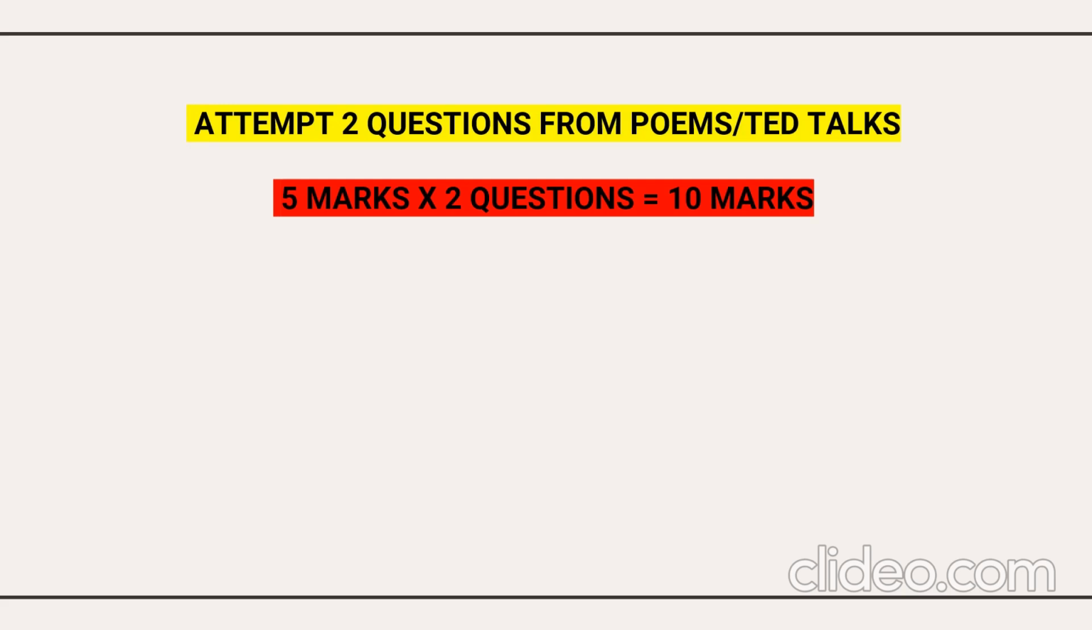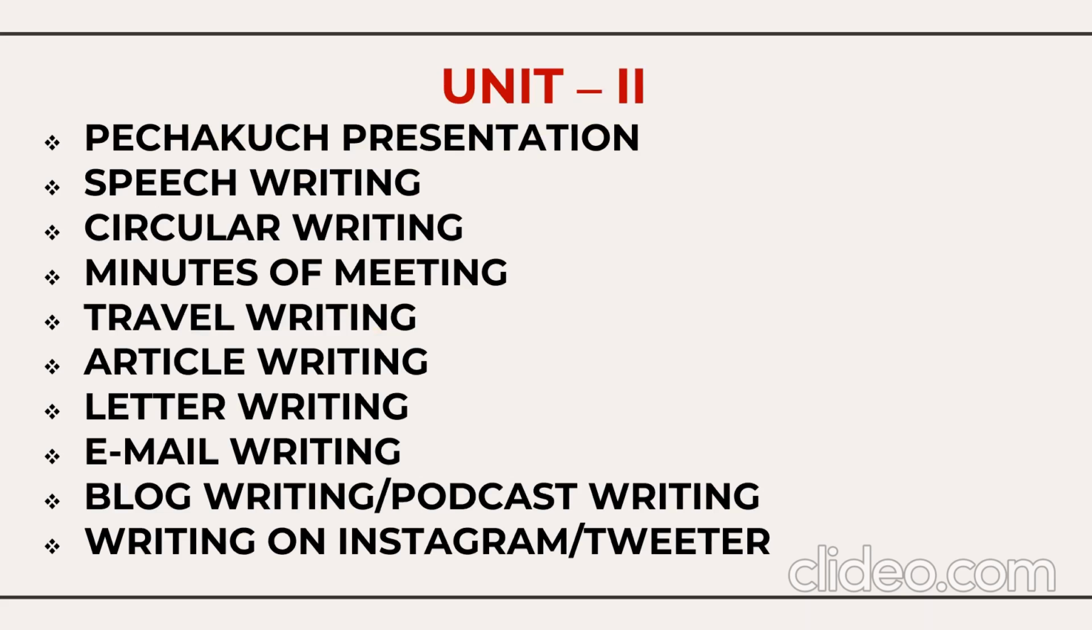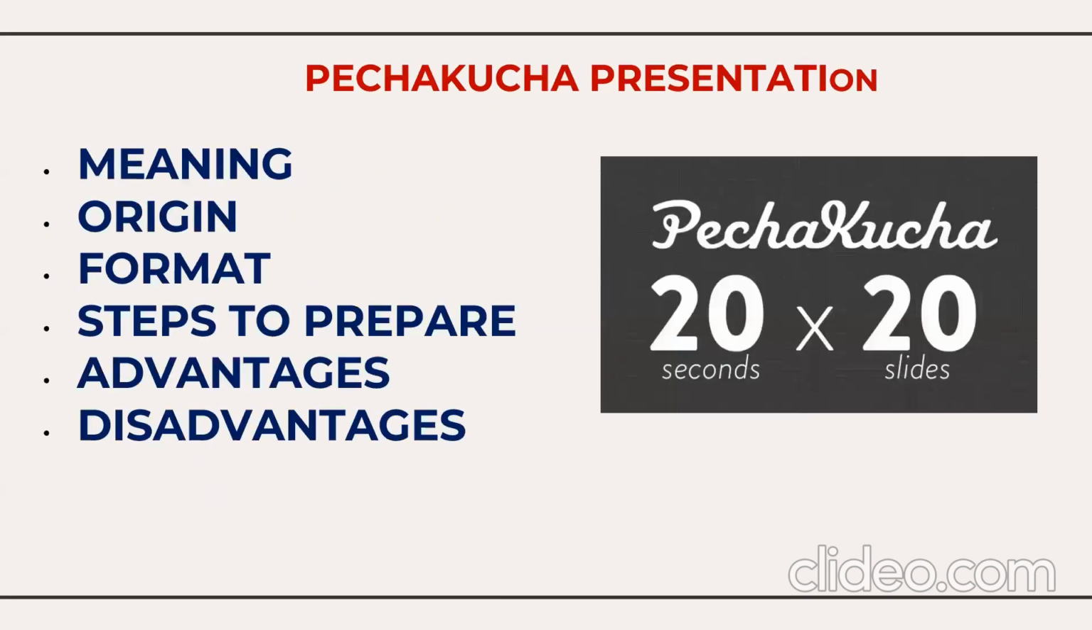Now we are moving to the next unit, which is called the workbook, or we can also call it grammar. In this unit 2, for 20 marks, we have Pechakucha, speech writing, circular writing, minutes of meeting, travel writing, article writing, letter writing, email writing, blog writing, podcast writing, writing on Insta or Twitter. So let's see one by one. Again, I have told you that it's according to last year's question paper pattern.